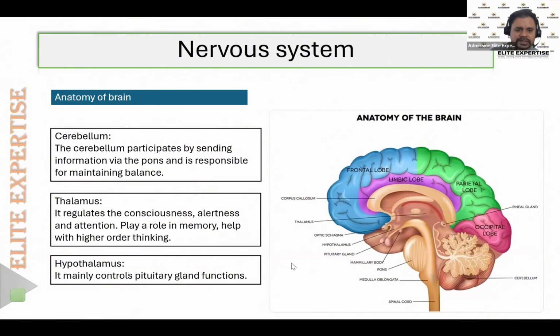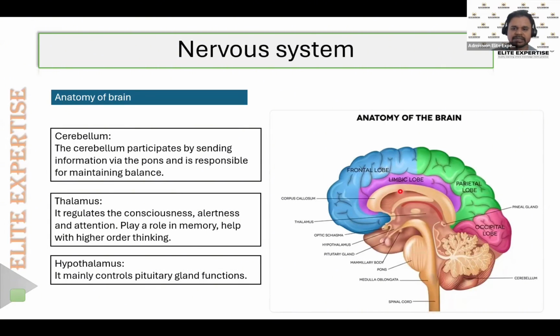So here in this diagram, we can see that the brain has the cerebrum. This is the cerebral hemisphere, which is the major portion of the brain. And then the brain also has another part, that is the cerebellum. So the cerebrum, cerebellum, and the other major part is the medulla oblongata, which just continues here along with the spinal cord.